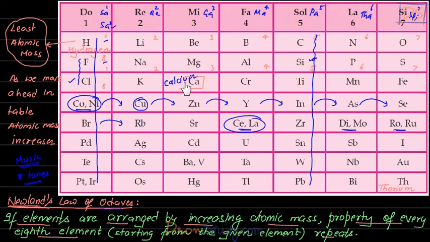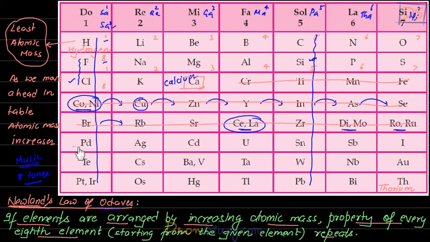So see, this law, or basically this classification, tells us that all the elements in one column have similar properties, and so on, right students? But it was found by other scientists that this was not actually happening. This was happening only till calcium. After calcium, students, this was not happening.